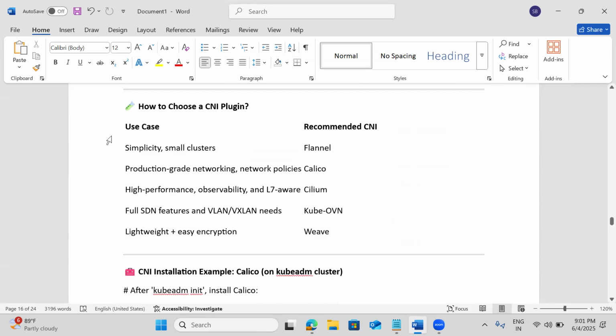If it is a small cluster, better to go for Flannel. But for production on premises, you can use Calico. In AWS EKS, we are using the AWS VPC CNI itself. In Azure also, the Azure VNet CNI will be used. In your project, whenever it is on premises, you can tell that you used to work on Calico.